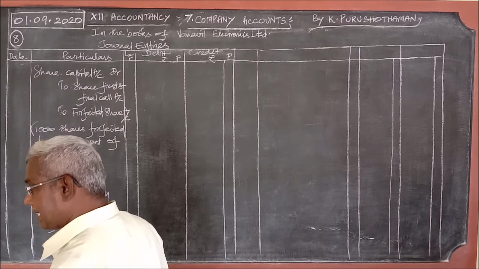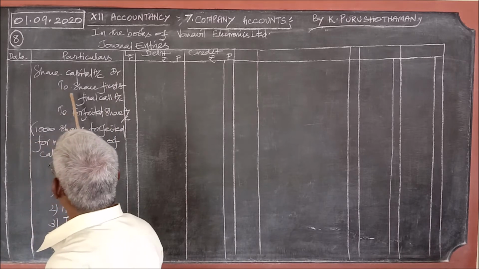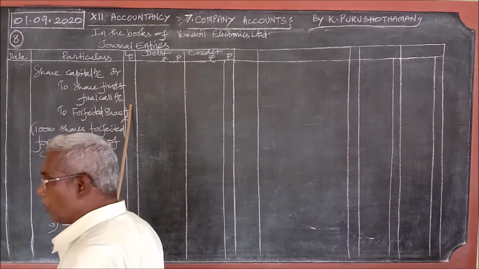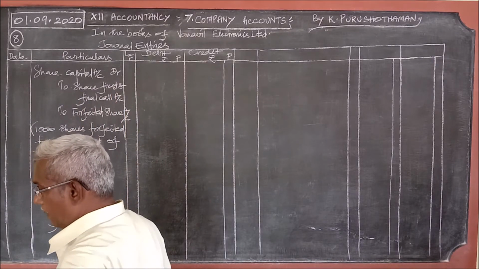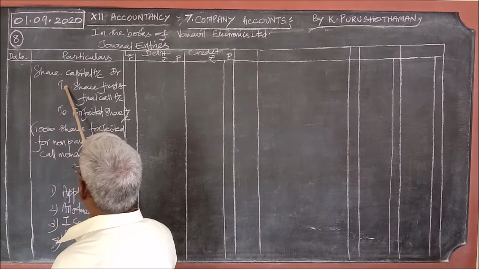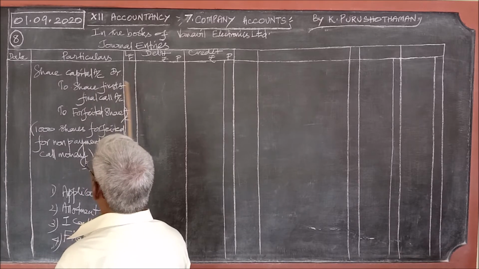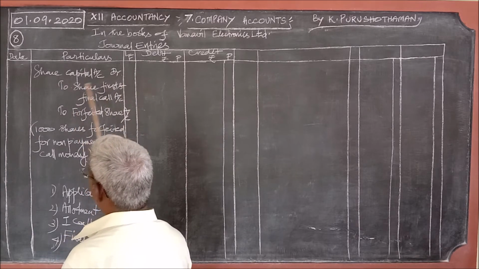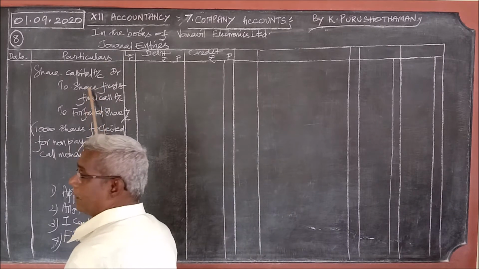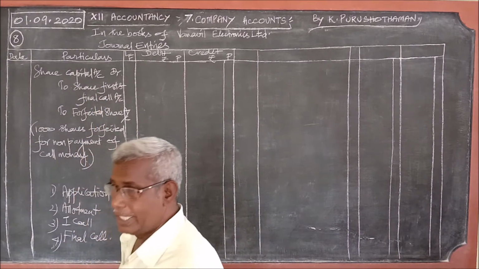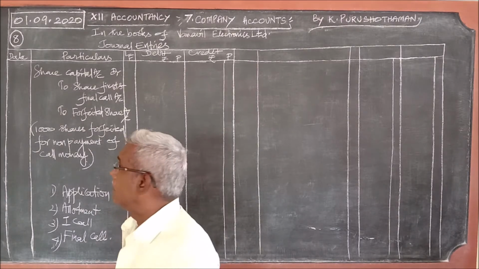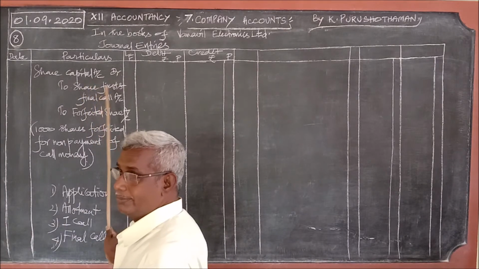If the calls are different, separate, then what can I write? To share first call account, to share final call account, I will write separately. If the allotment money is also not paid, what should I write here? To share allotment account debtor, to share first call account debtor, to share final call account debtor, I should write all three here. Do you follow? Once again I repeat. Whichever stages the money has not been paid for, the accounts of all those stages must come here.